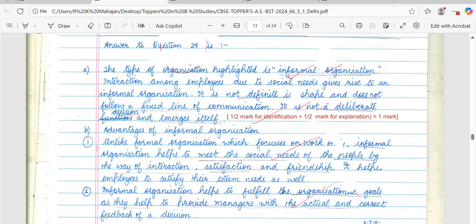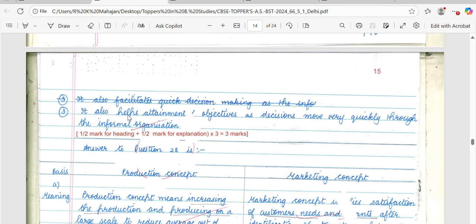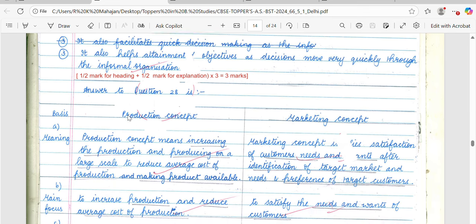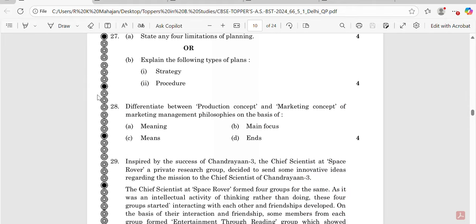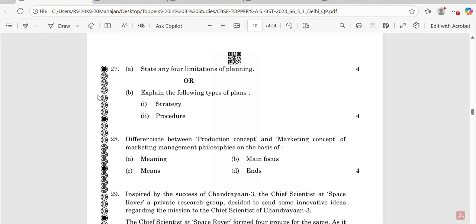Now let's move to the next question. Here the next question is 28. Now let's see. Question 28 is basically differentiating between the product concept and the marketing concept on 4 bases. It means one base will carry 1 mark.